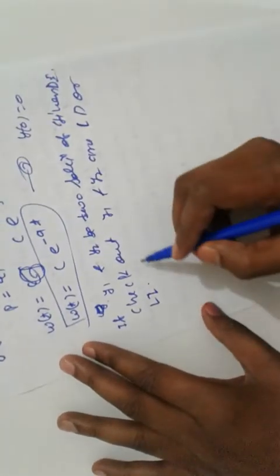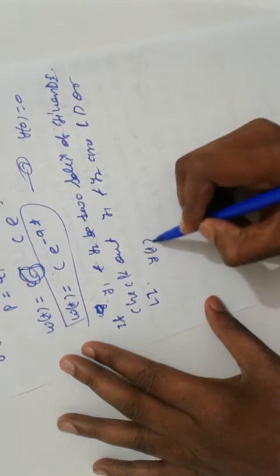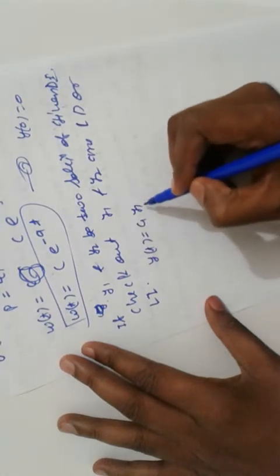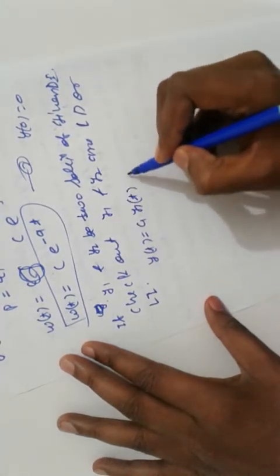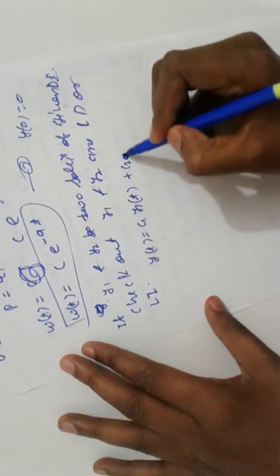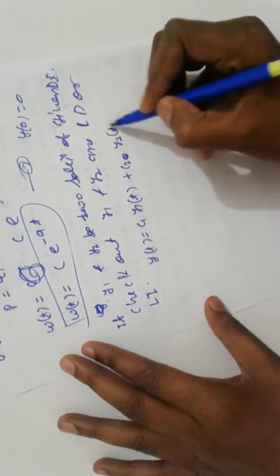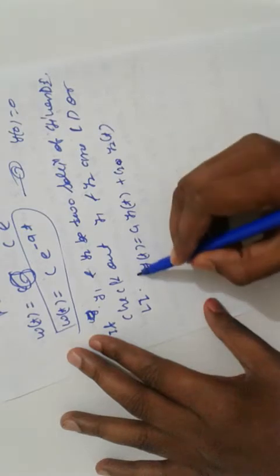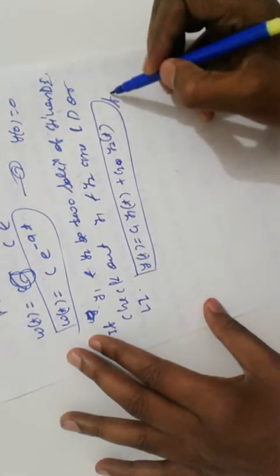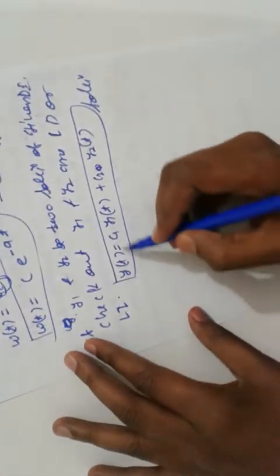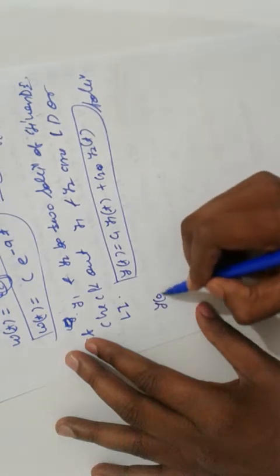So suppose y of t is equal to c1 y1(t) plus c2 y2(t). That is the general solution. Suppose y of 0 is 0.